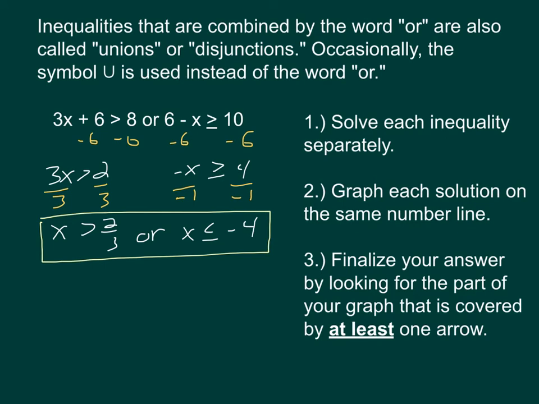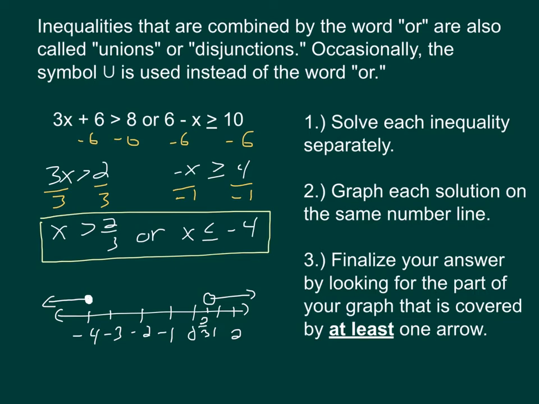And there we are. You can see that we just solved each inequality. On the right one, I had to flip the inequality sign from a greater than to a less than because I divided each side by a -1. And I get x is greater than 2/3 or x is less than or equal to -4. Now I'm going to graph each solution. I've got two different solutions here on the same number line. So I'm going to do that.